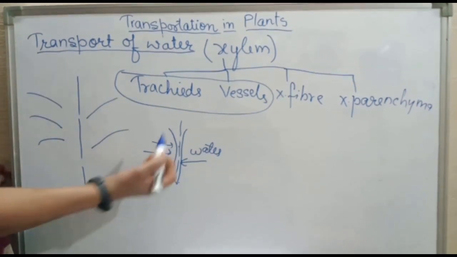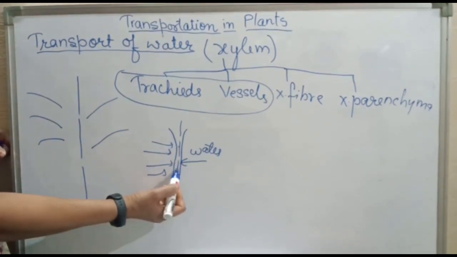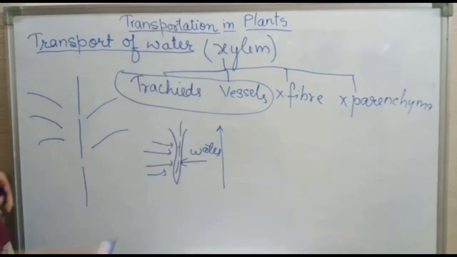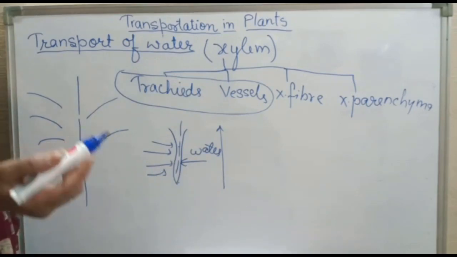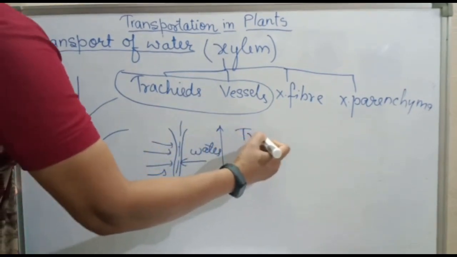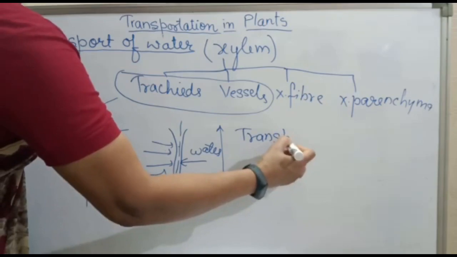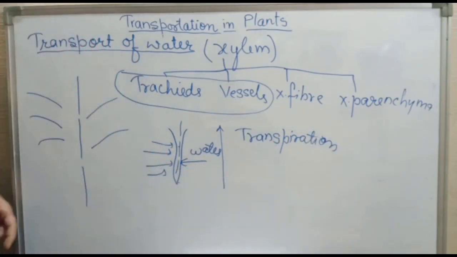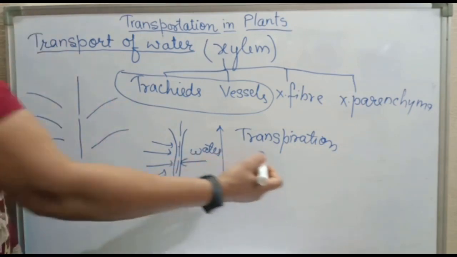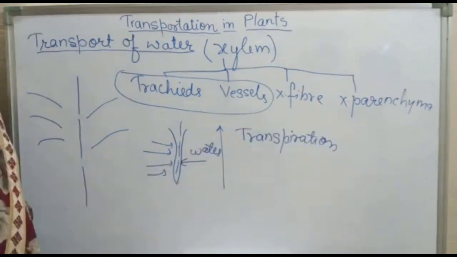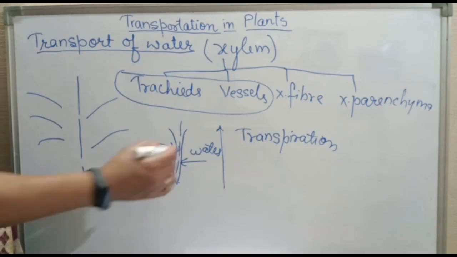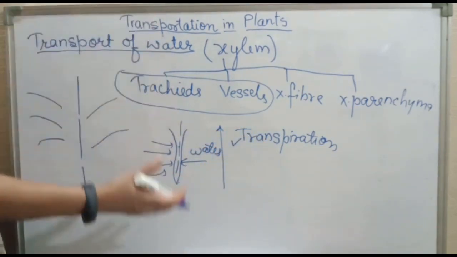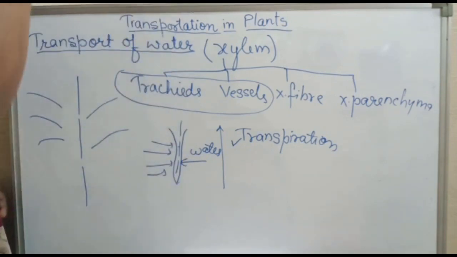Now water from soil has entered into the root xylem. Now how does this water move upward? As we have already studied the term called transpiration. What is transpiration? Yes, it is the removal of excess water from the leaves in the form of water vapor, right? Now, how does this transpiration help in sending the water up to the higher level?